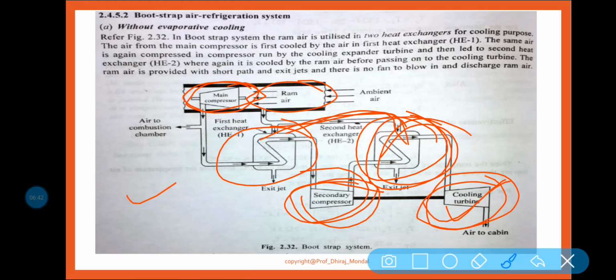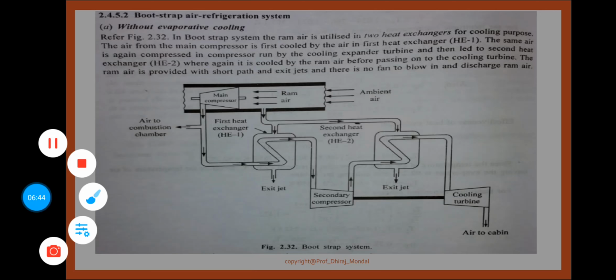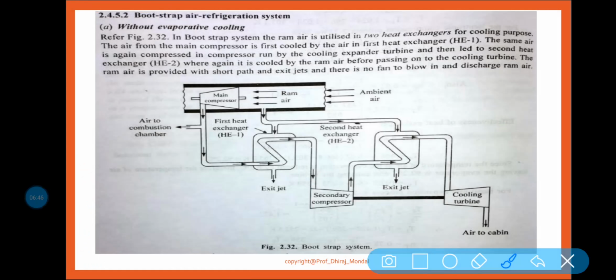discharge ram air. So the function, you can see this is a duct. Now the ambient air is taken inside the duct. When it is entering here, it is called your ram air. This ram air, some part of the air is coming to the main compressor. This main compressor compresses the air, ram air, and some part of the compressed air is coming to the gas turbine.